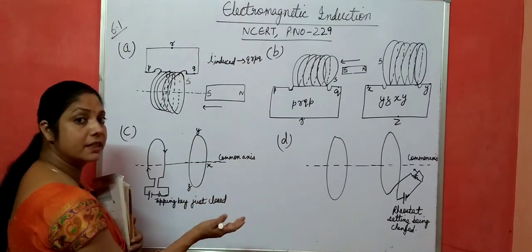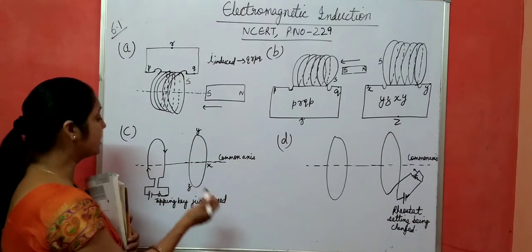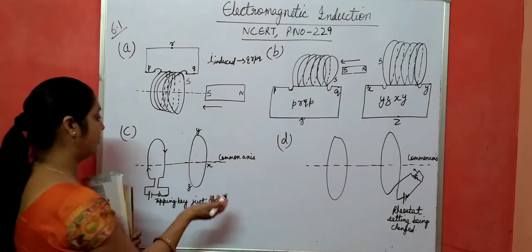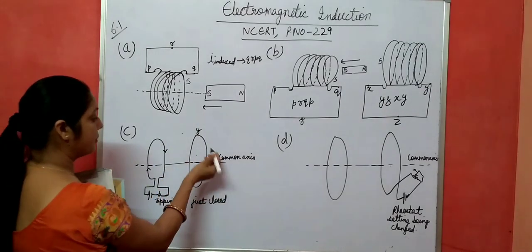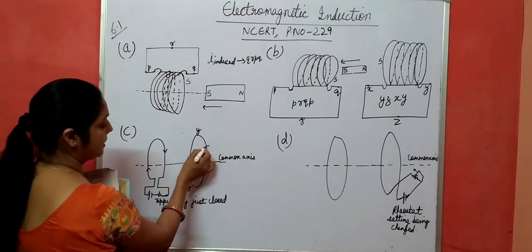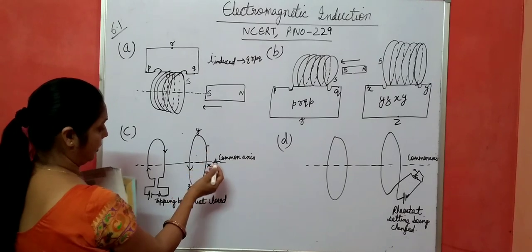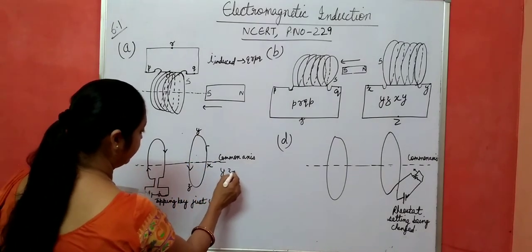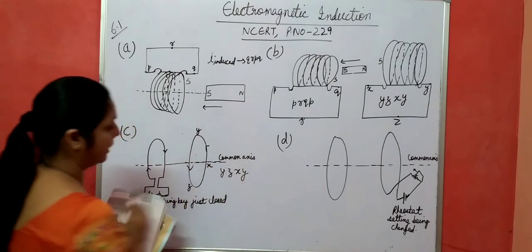It means it opposes the increase of flux. It means the direction is such that it tries to decrease the magnetic flux, and it is possible only if the current flowing in this coil becomes opposite to this one. It means like this one. Okay, so the direction of current is Y, Z, X, Y, like this one.